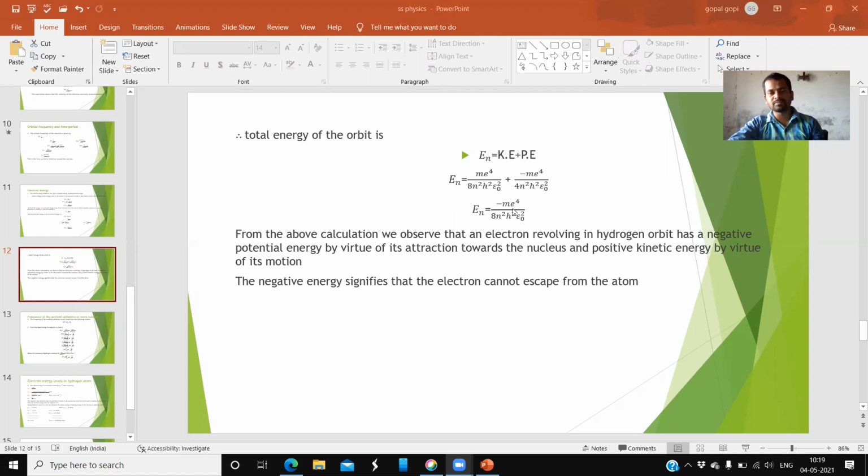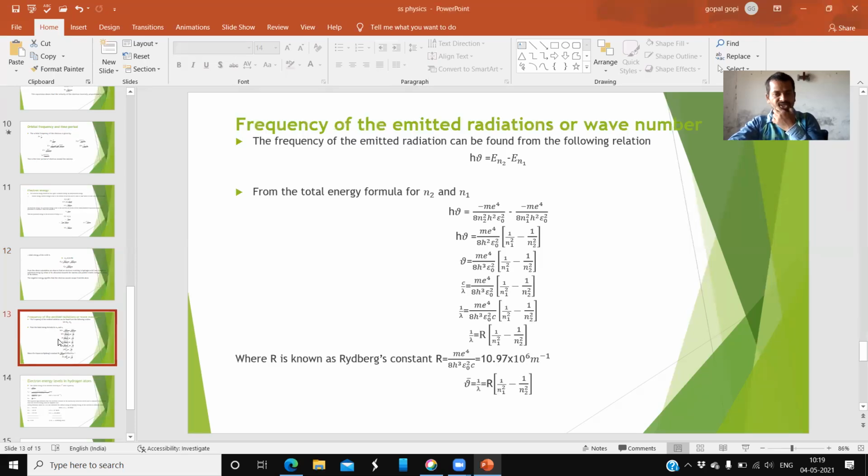And here also, if you want to simplify this one, substitute the values of h, epsilon naught, m, and e, where m is the mass of the electron. If you substitute all these terms, then you may get one more formula. I will see that later. Okay. Next, frequency of emitted radiation or wave number. So it is from the last postulate of the Bohr hydrogen atom model. It is the last formula.